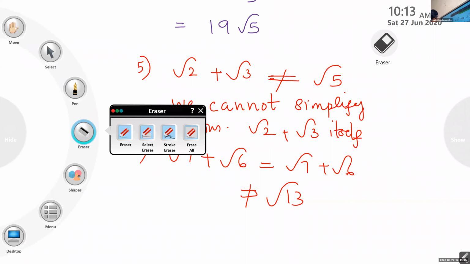Okay. The second subheading is the difference. As in the addition, for the difference also, we are doing the same operations as we do for like variables. I'll give the example.